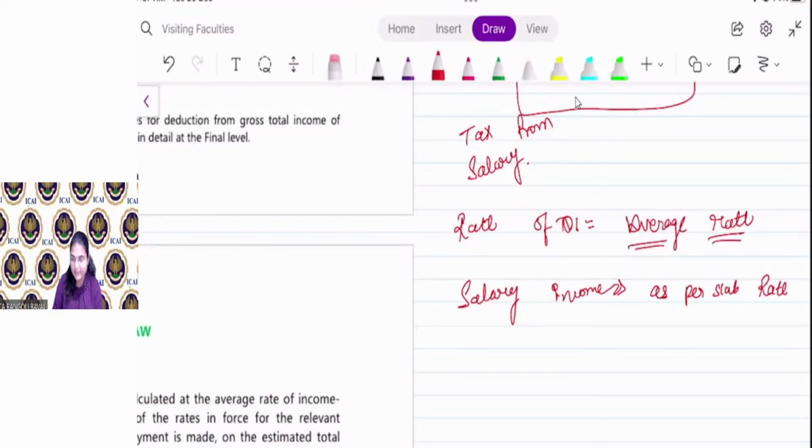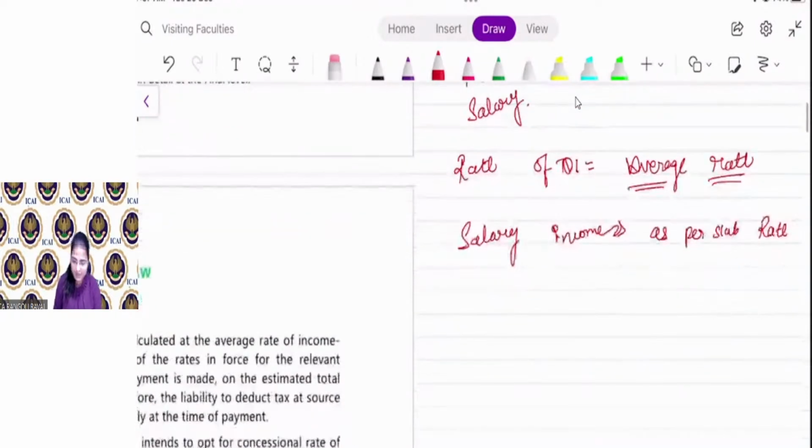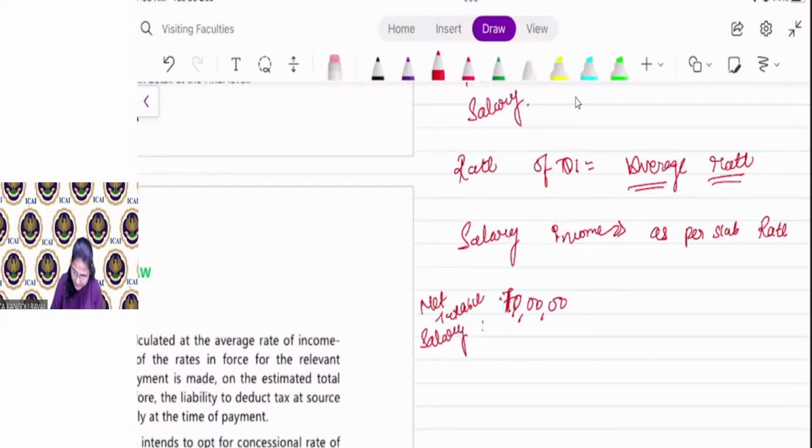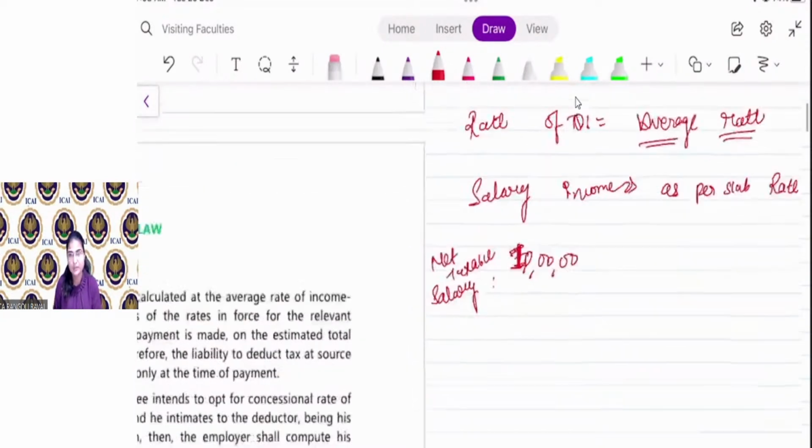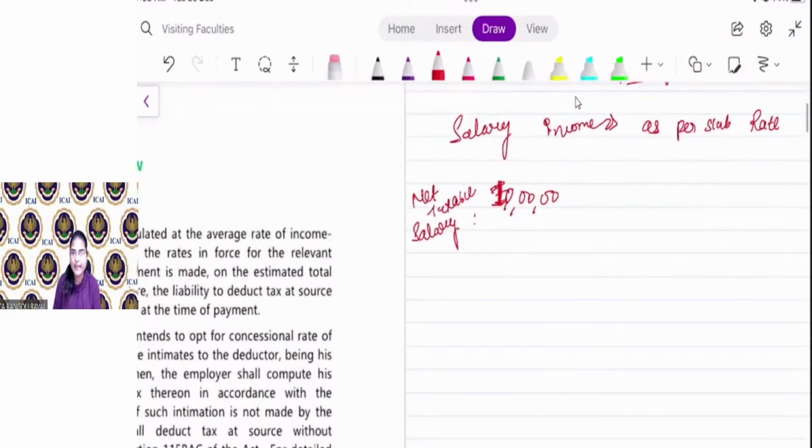Now how will you find the average rate? Say for example, Mr. X is having salary income of rupees 10 lakh, net taxable salary. He does not have any other income. So his net taxable salary income is 10 lakh rupees. Now what will be the basic tax amount, without cess?